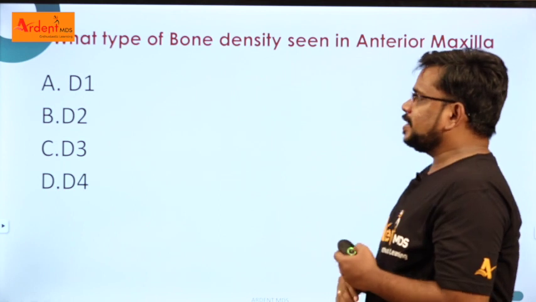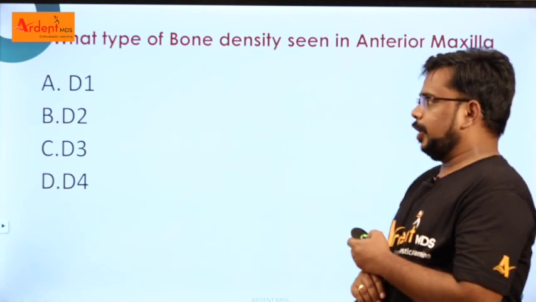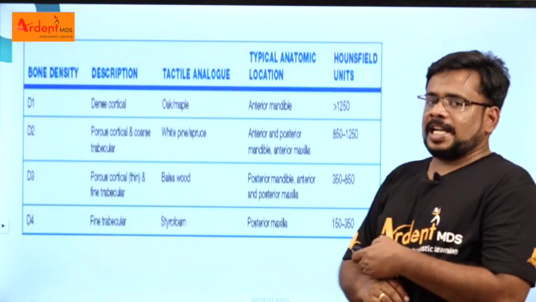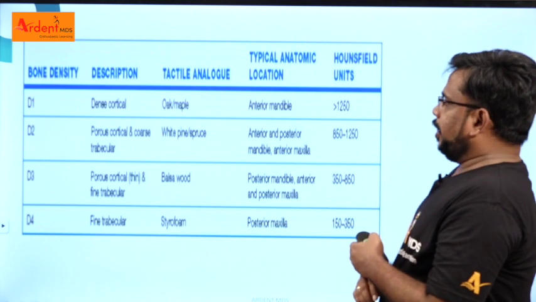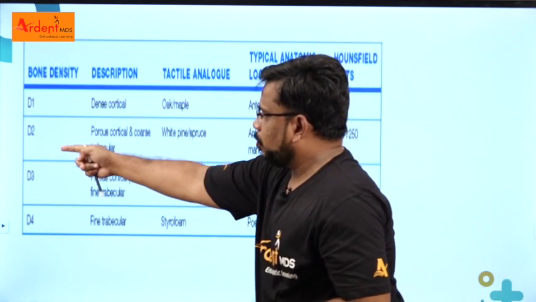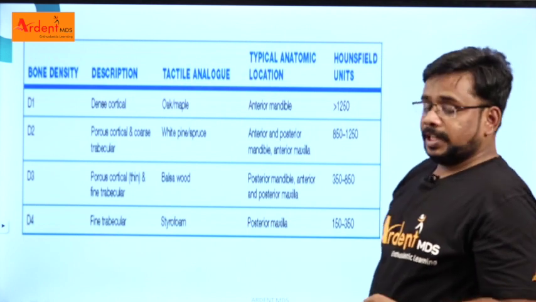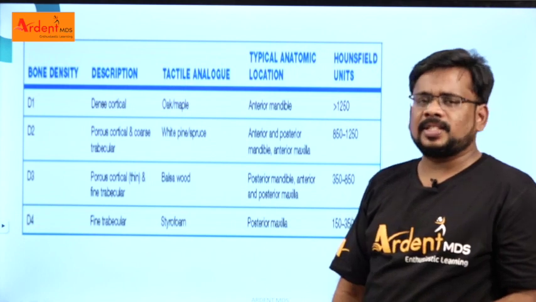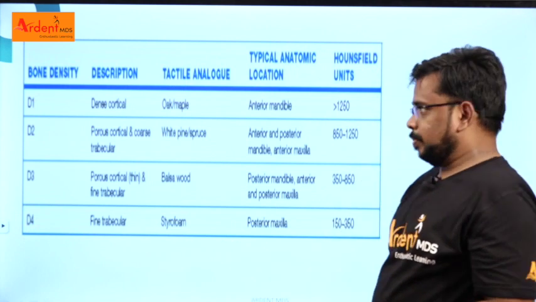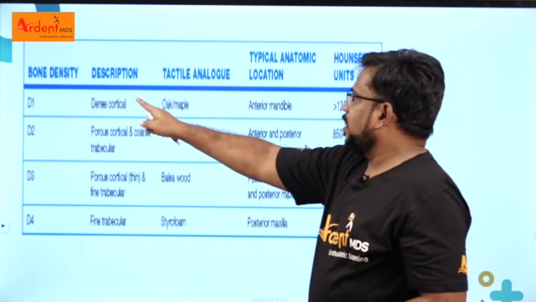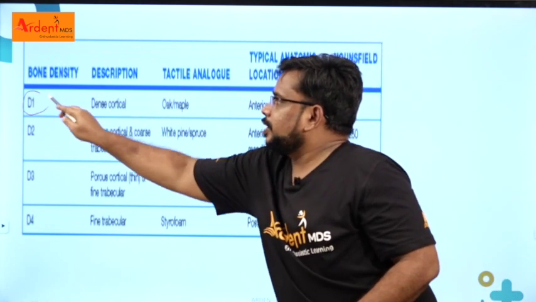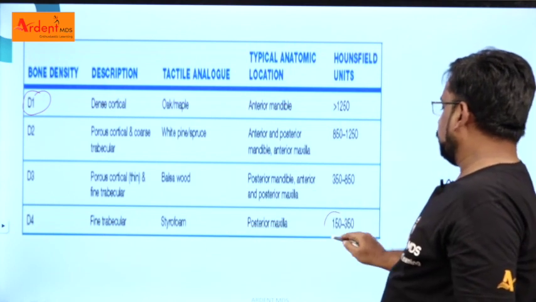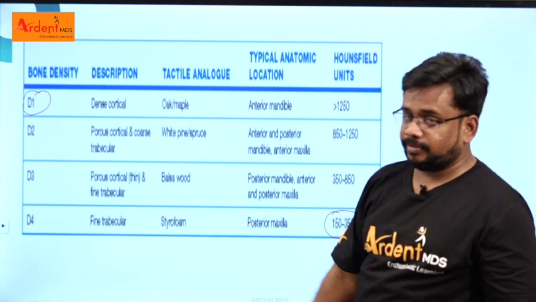What type of bone density is seen in anterior maxilla? D1, D2, D3, D4. For this you have to know the Misch classification. These are the 4 types of bone density, D1, D2, D3 and D4. There is one more type, which is called D5. D5 is uncalcified bone matrix, which is not suitable for implant placement. D1 has the highest bone density, and D4 has the least bone density, around 150 to 350. If it is less than 150, that is D5.